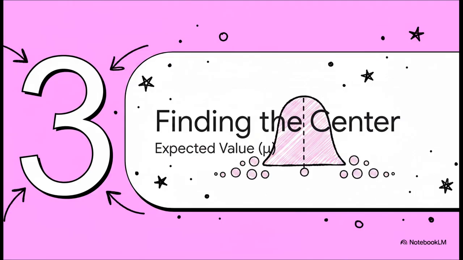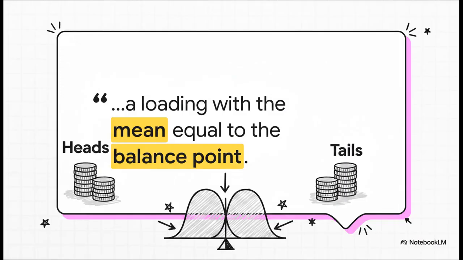So now that we know what a distribution is and what it looks like, we need a way to describe it with just a couple of numbers. And the first, most important number we need is its center point. We call this its mean, or more formally, its expected value. I absolutely love this quote from our source material because it gives you the perfect mental picture. Think about that bar chart we just saw. Imagine it was made of solid blocks sitting on a seesaw. The mean, or the expected value, is the one exact spot where you could put the fulcrum underneath to make the whole thing balance perfectly.